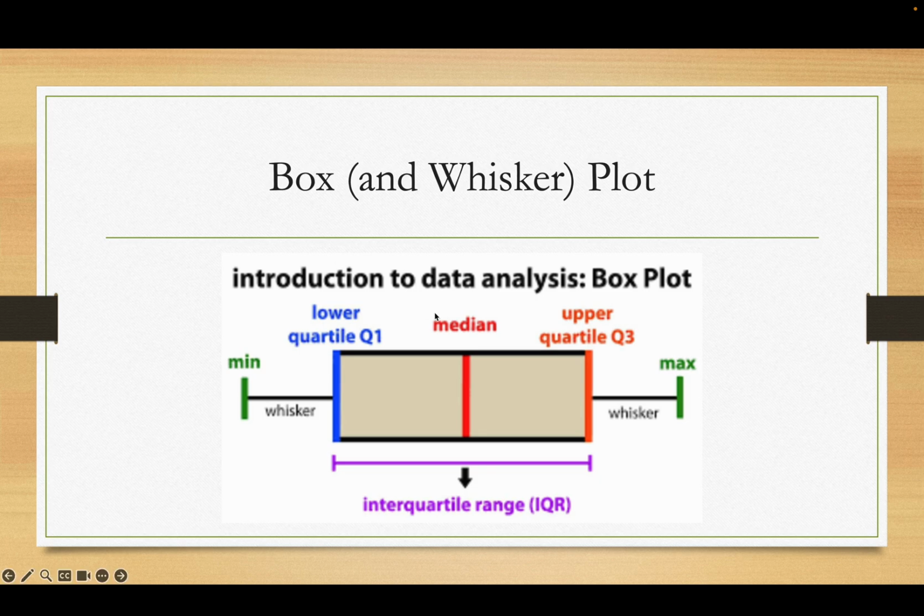Now, when you draw a box plot, there are certain key markers on it. The first one's the minimum, the lowest score, and the maximum, the highest score. These little bars or lines, those are whiskers. Then we have 3 vertical marks, and they're very important for what they stand for. The first one's the lower quartile. We'll talk about that in a minute. The one in the middle is the median, and then there's the upper quartile.